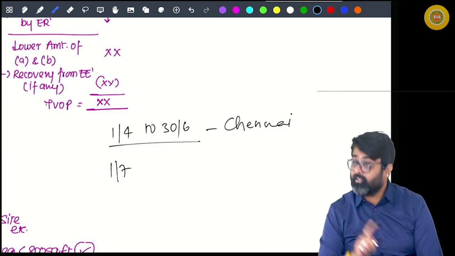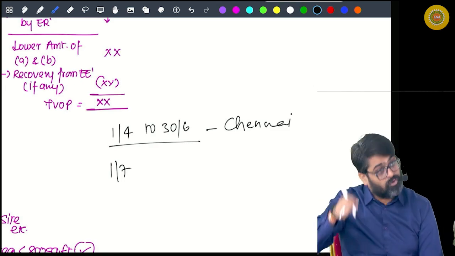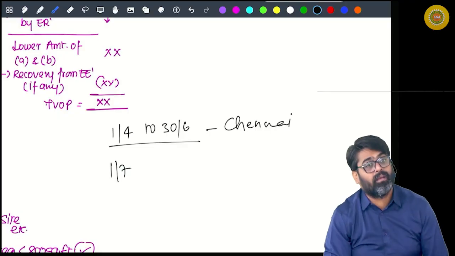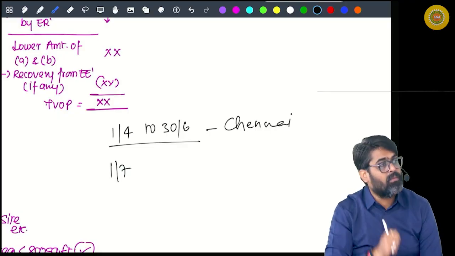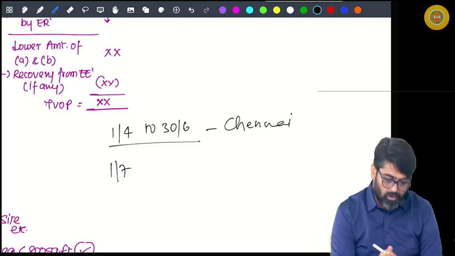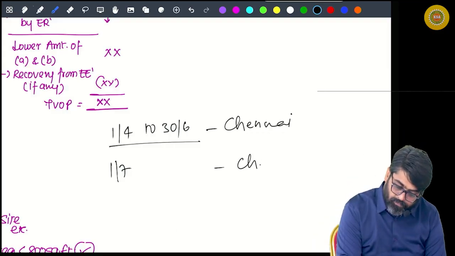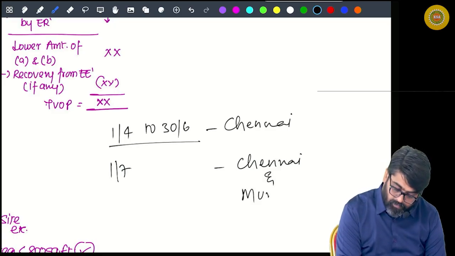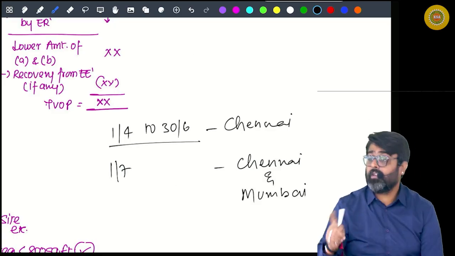And simultaneously, in July, your family is also staying in Chennai. So how many accommodations do you have with effect from July? One or two? With effect from July, you have accommodation at Chennai as well as accommodation in Mumbai. Now this is double accommodation.